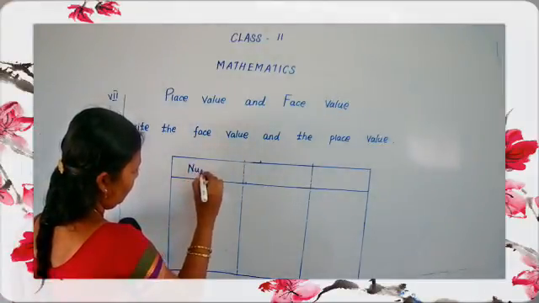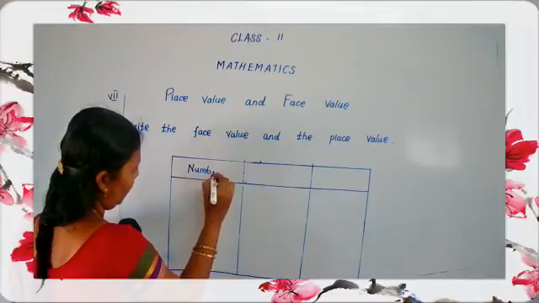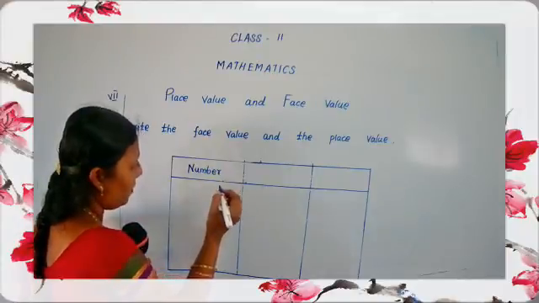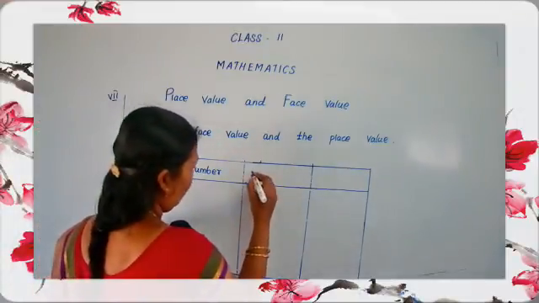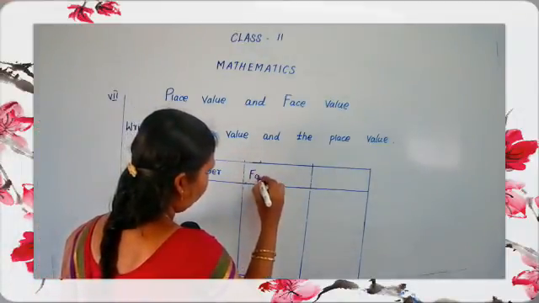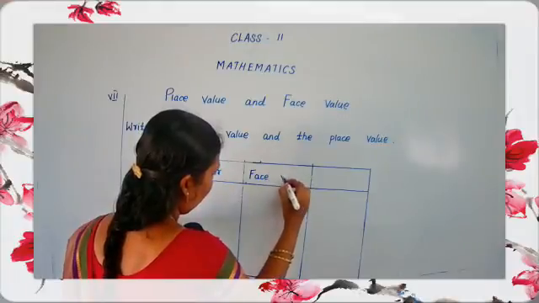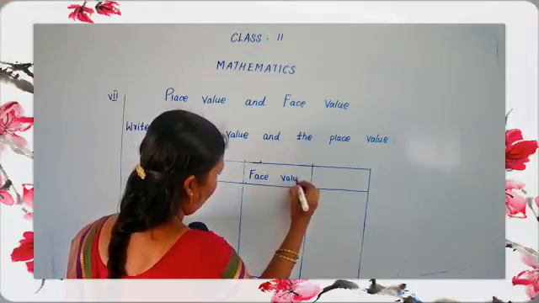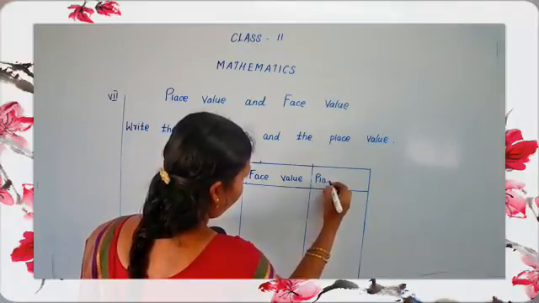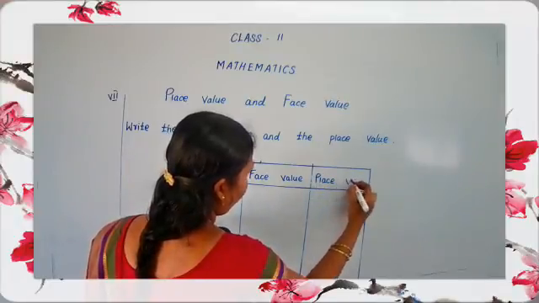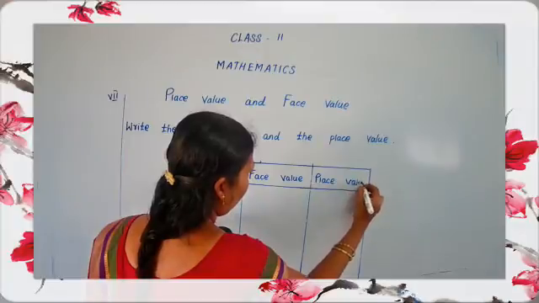First box, numbers. NUMBER, number. Second one, face value. FACE, face, VALUE, value. Then PLACE, place, VALUE, value.